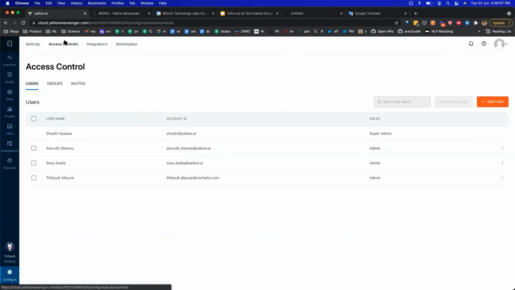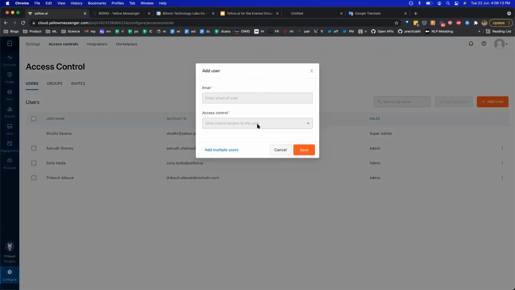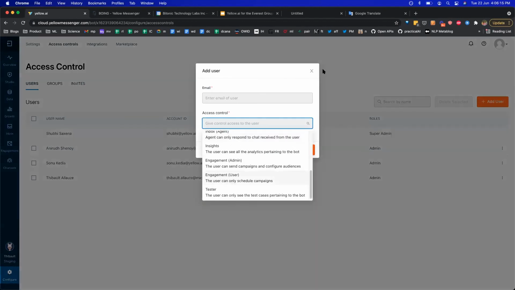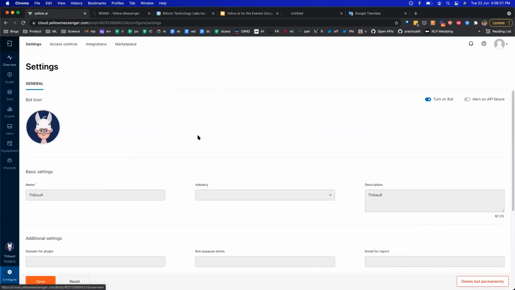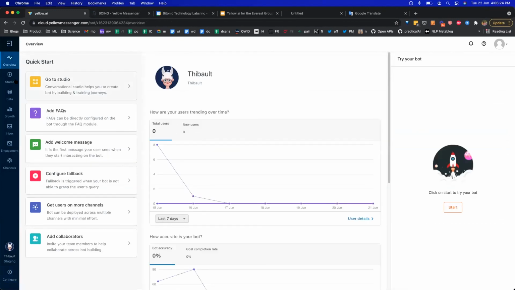And then there are admin controls. You can, of course, provide access. There are different levels and roles that you can give to different people. Then there's subscription management and stuff like that. I think that brings me to the end of what the complete platform has to offer.